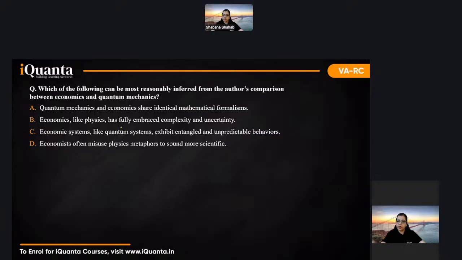Then moving over to question number 2, this was, what was this? Most reasonably inferred, yes. So this was something very directly connected with the passage. Economic systems, quantum systems, exhibit entangled, unpredictable. This was the main idea thing. Again, everything is entangled, unpredictable. There is a mess, there is chaos.